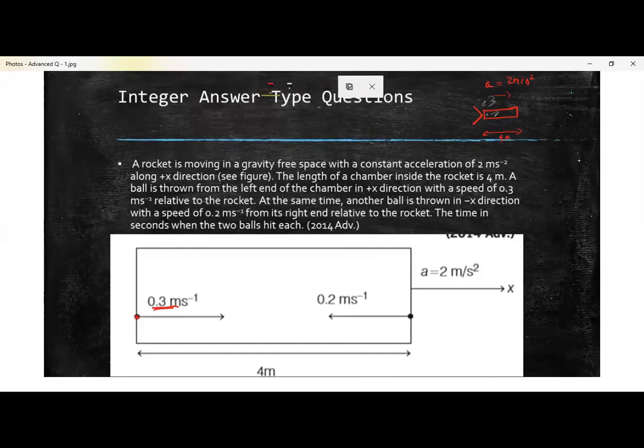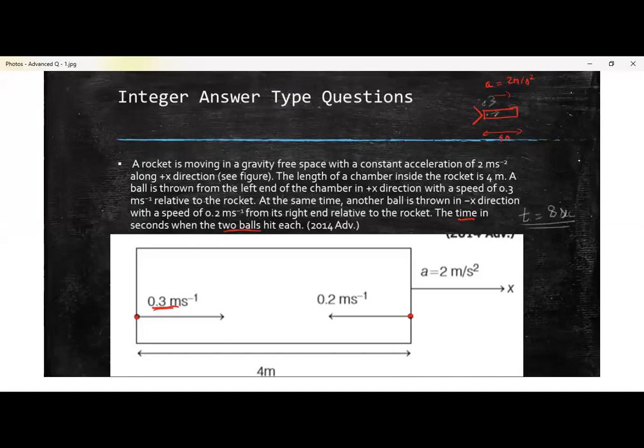And at the same time from another end, this ball is thrown at a speed of 0.2 meter per second towards the left. So the question is the time in which both the balls hit each other. Okay, so this is the explanation for the question. Now the answer is 8 seconds.